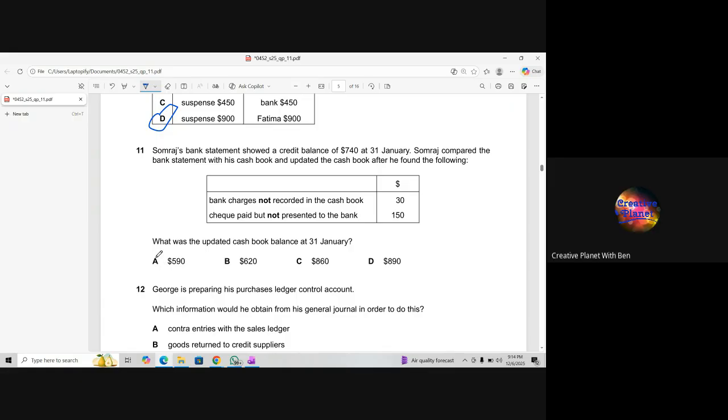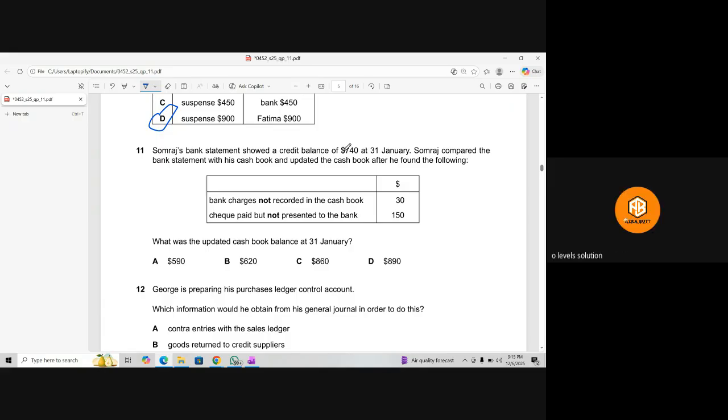But I have a question. They're saying the bank statement showed a credit balance. Won't we do minus 740? No, credit balance means no, because this is the bank statement. If there's a credit balance in the bank statement, it is a positive balance for the cash book. Whatever is a credit for the bank is a debit for us. For example, my balance is a debit balance, but the bank statement shows it as a credit because this is a liability for them. They have to pay us the $740.